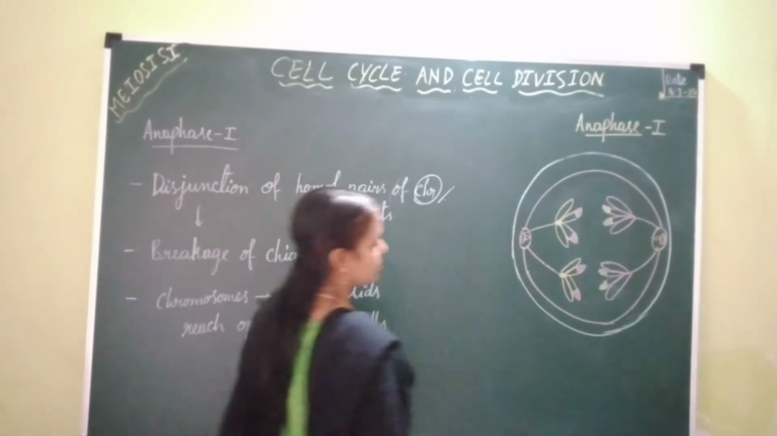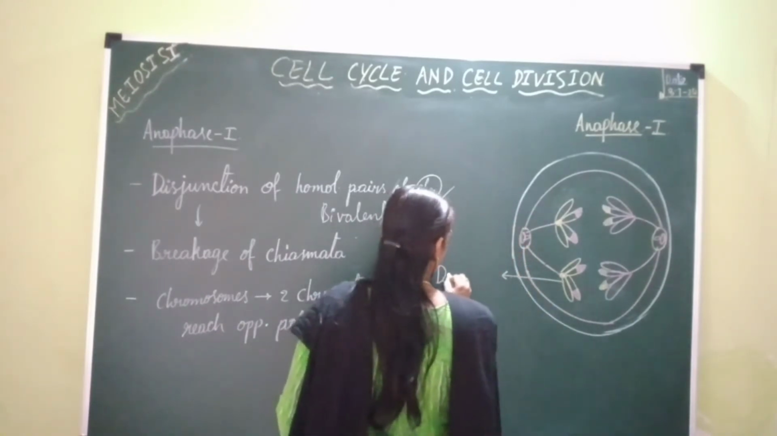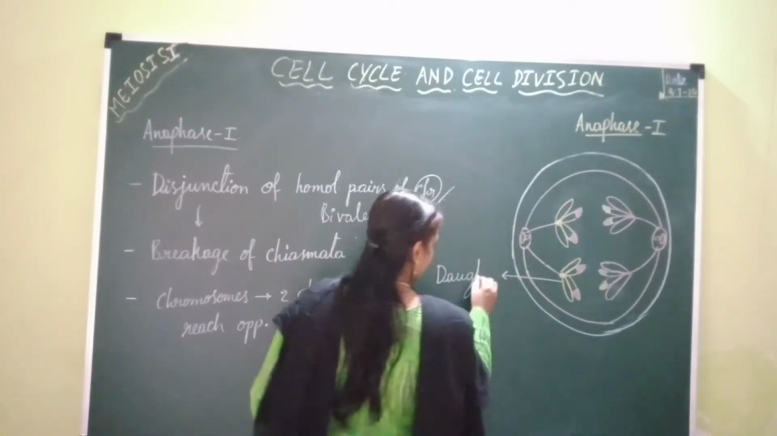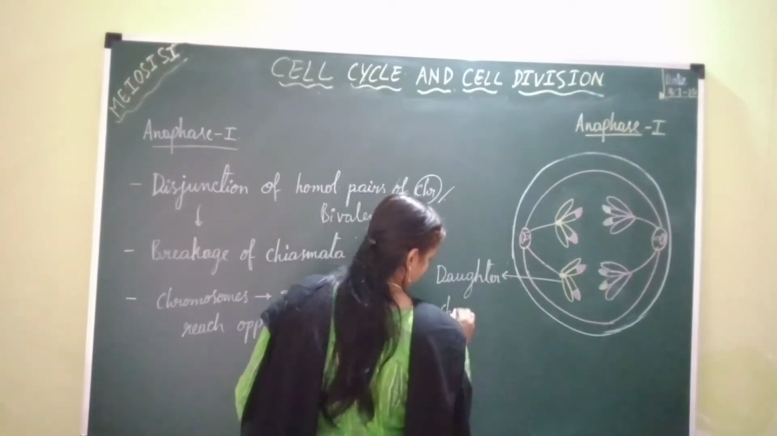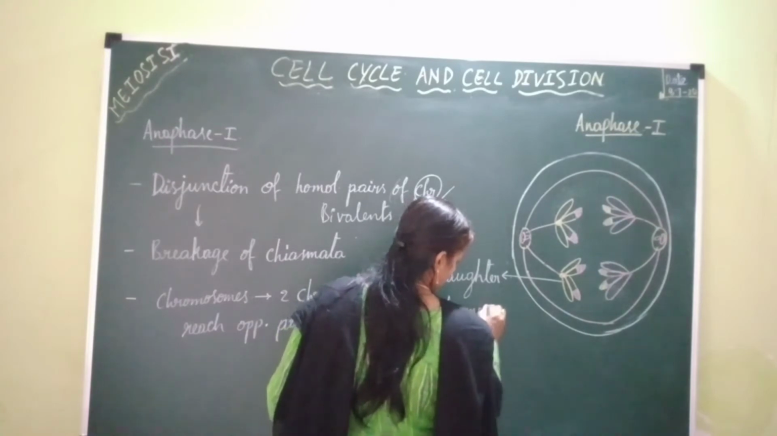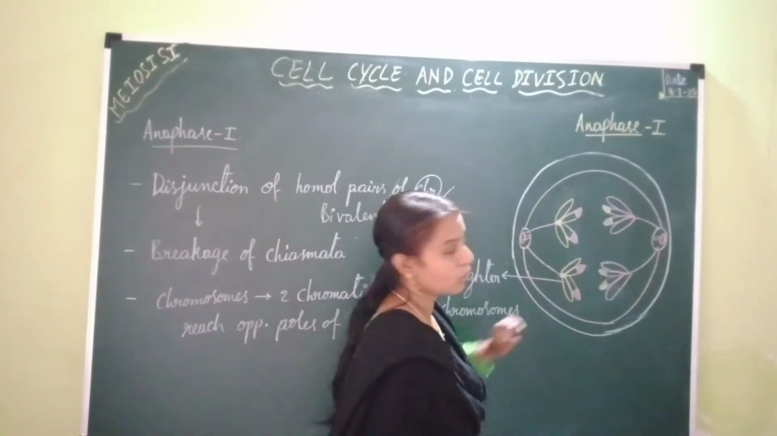So these chromosomes which are moving towards two opposite poles of the cell are the future daughter chromosomes because they become part of the daughter nuclei. Now these daughter chromosomes are in the form of a dyad. That means each chromosome has two chromatids.